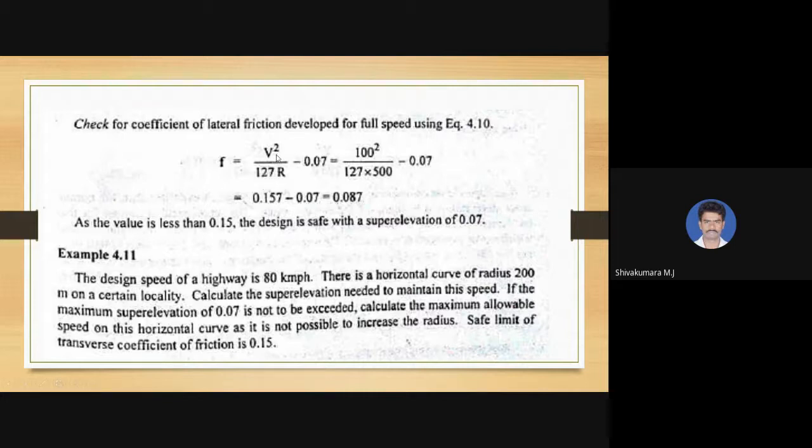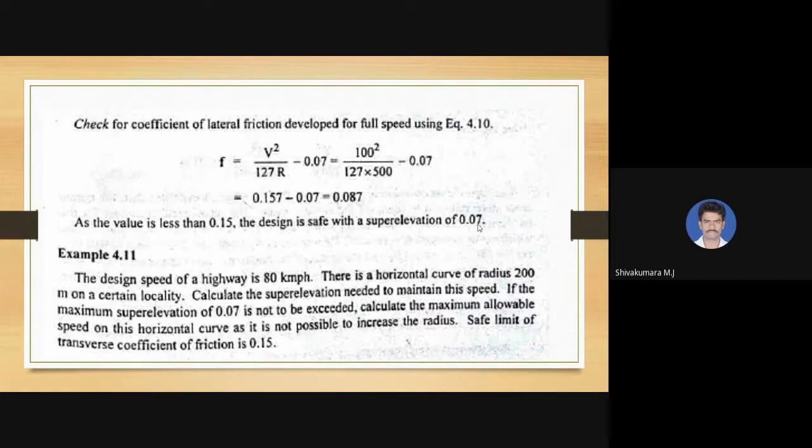Here, V square by 127R will give 0.157, minus 0.07 gives you 0.087, which is less than 0.15. So the provided superelevation is sufficient to counteract the centrifugal force. As the value is less than 0.15, the design is safe with the superelevation of 0.07. So this is how to design a horizontal curve with superelevation.